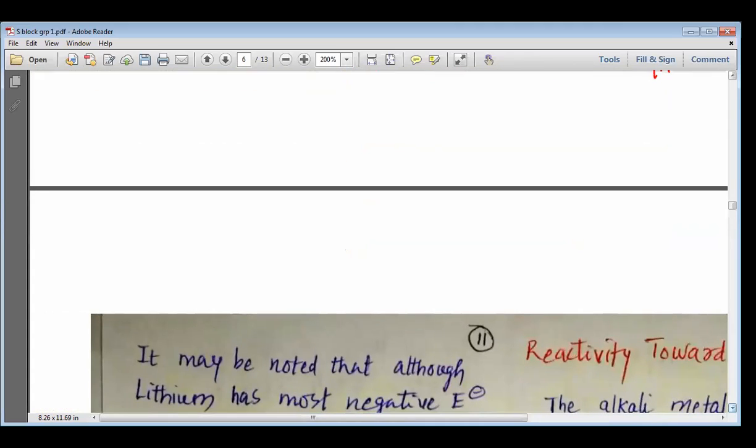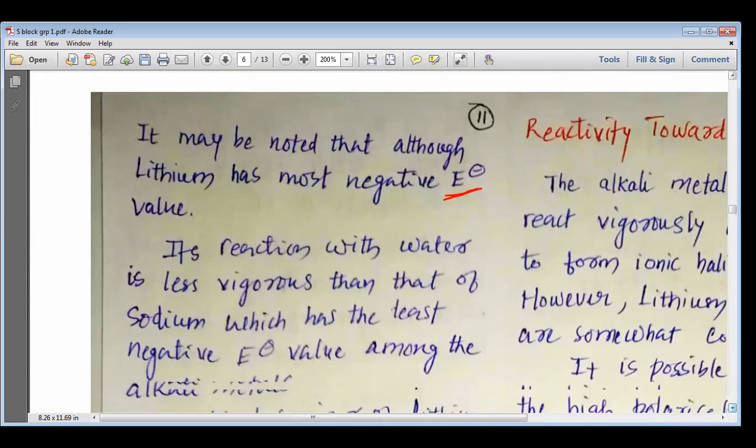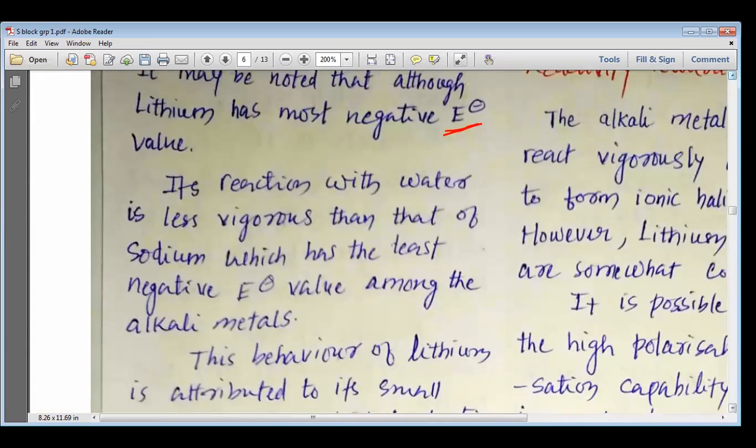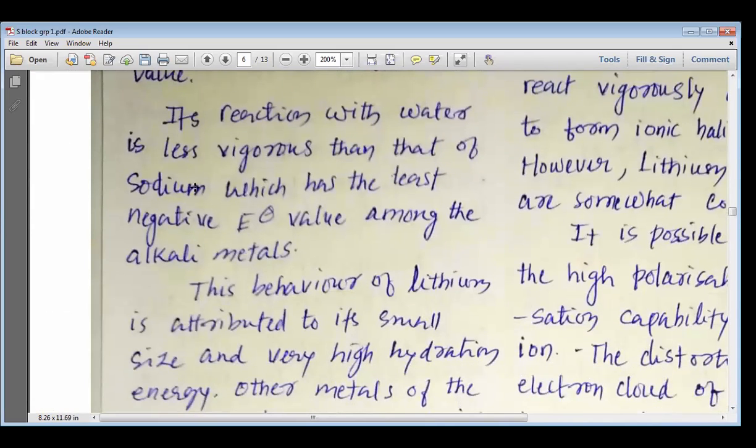It may be noted that although lithium has the most negative electrode potential value, it reacts with water. Its reaction with water is less vigorous than that of sodium, which has the least negative electrode potential value among the alkali metals.